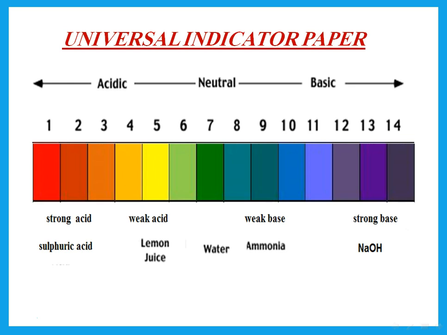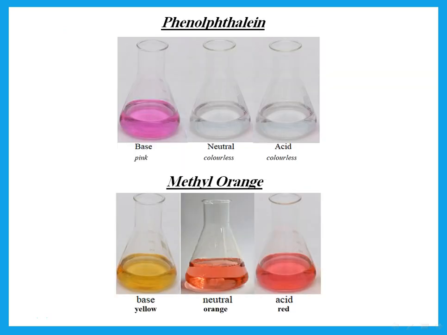If something is neutral, it will give green. If something is strong acid, it is red. Something that is a strong base, it is blue. And something that's a weak acid will either be orange or yellow.